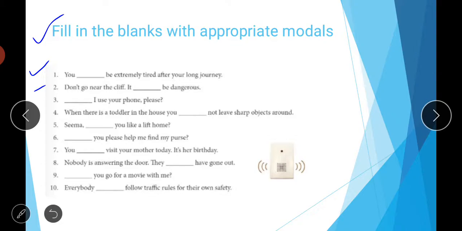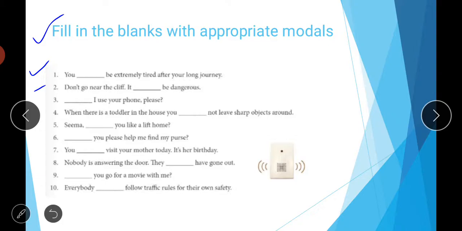So here you can say it's very important that if a toddler or the little baby is at home, then we must not leave any sharp object around that baby. So must is the right word here to use.